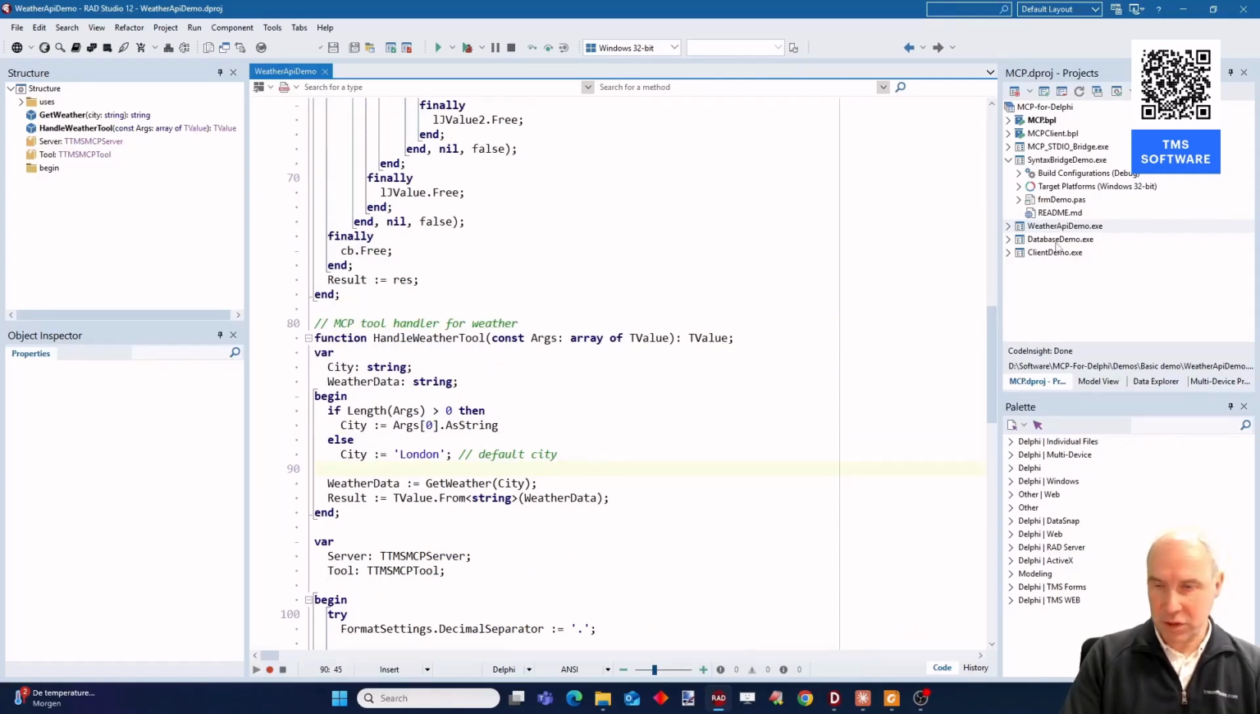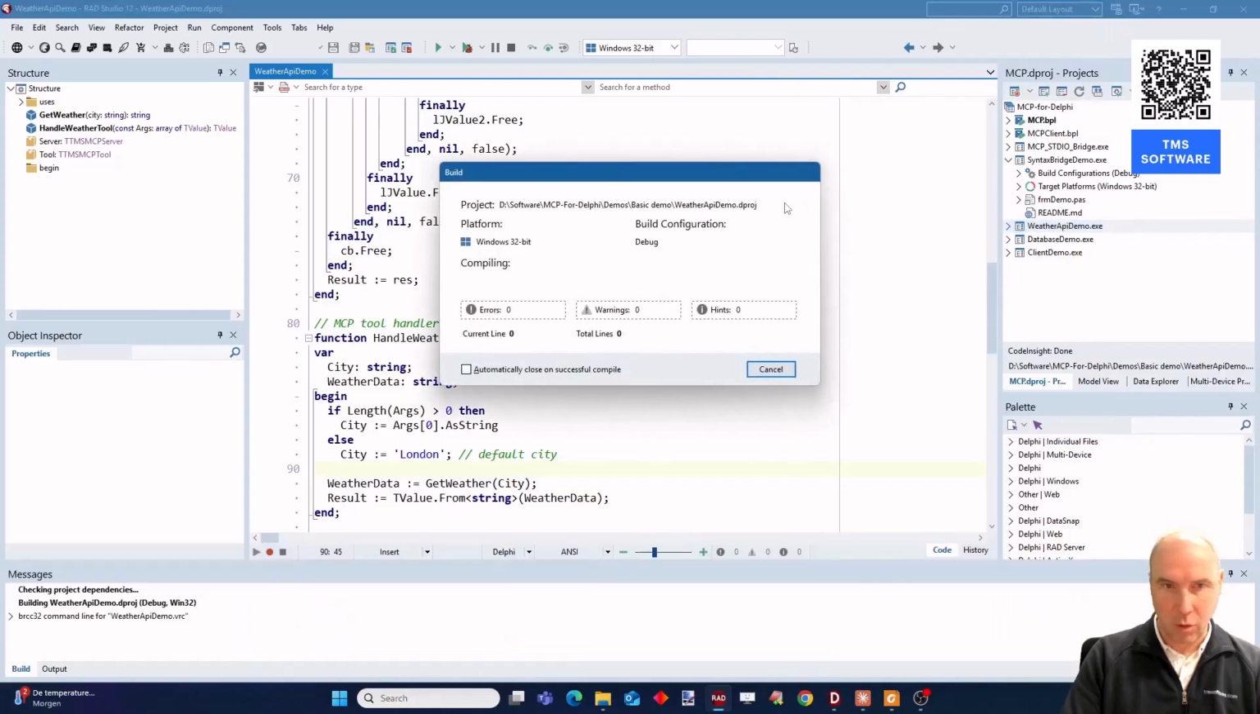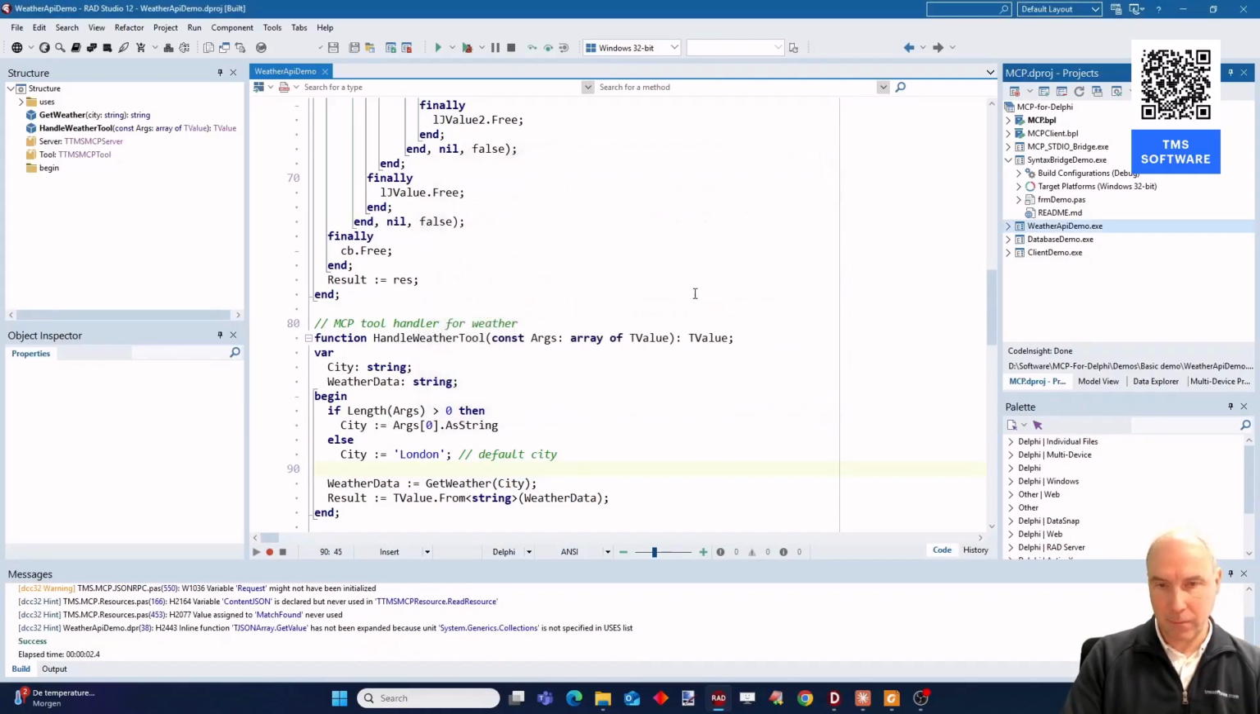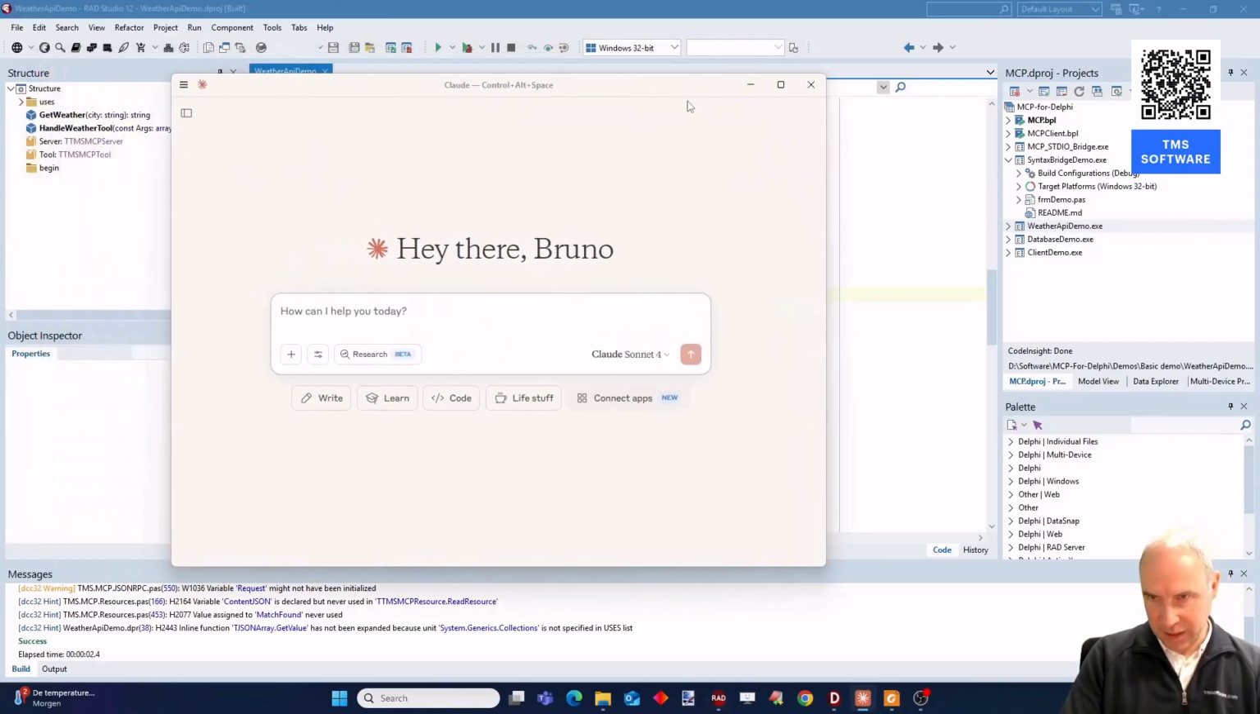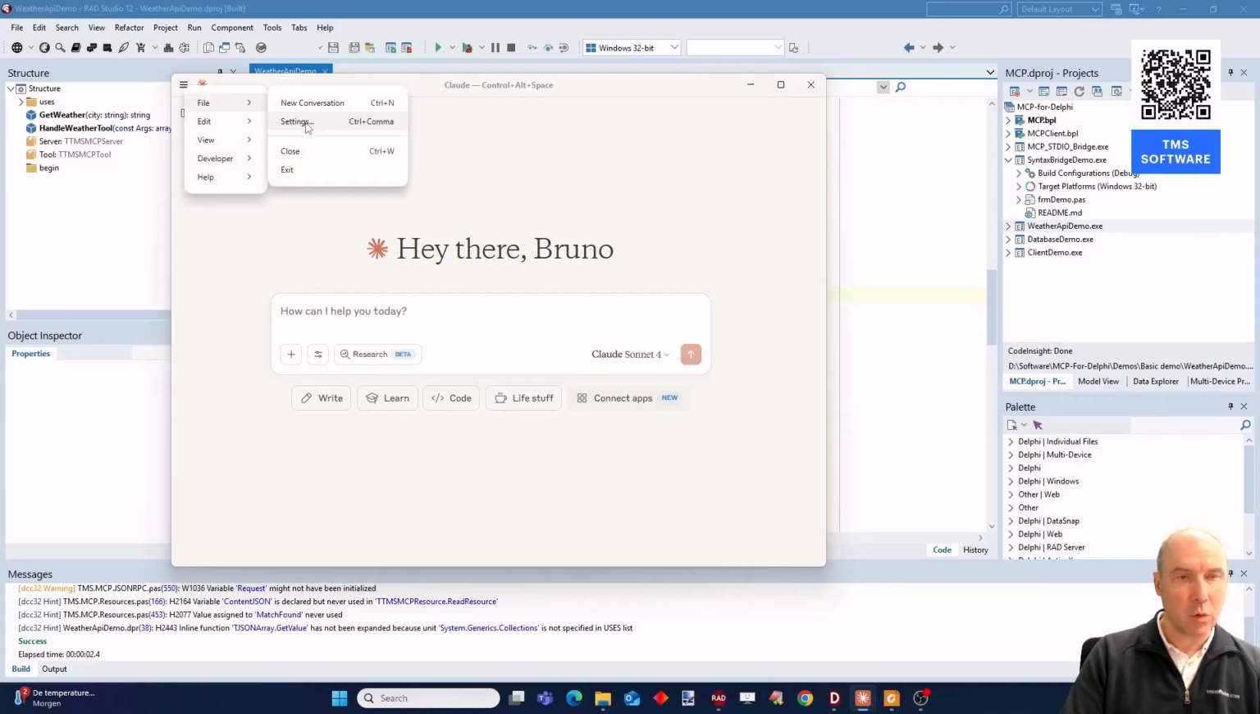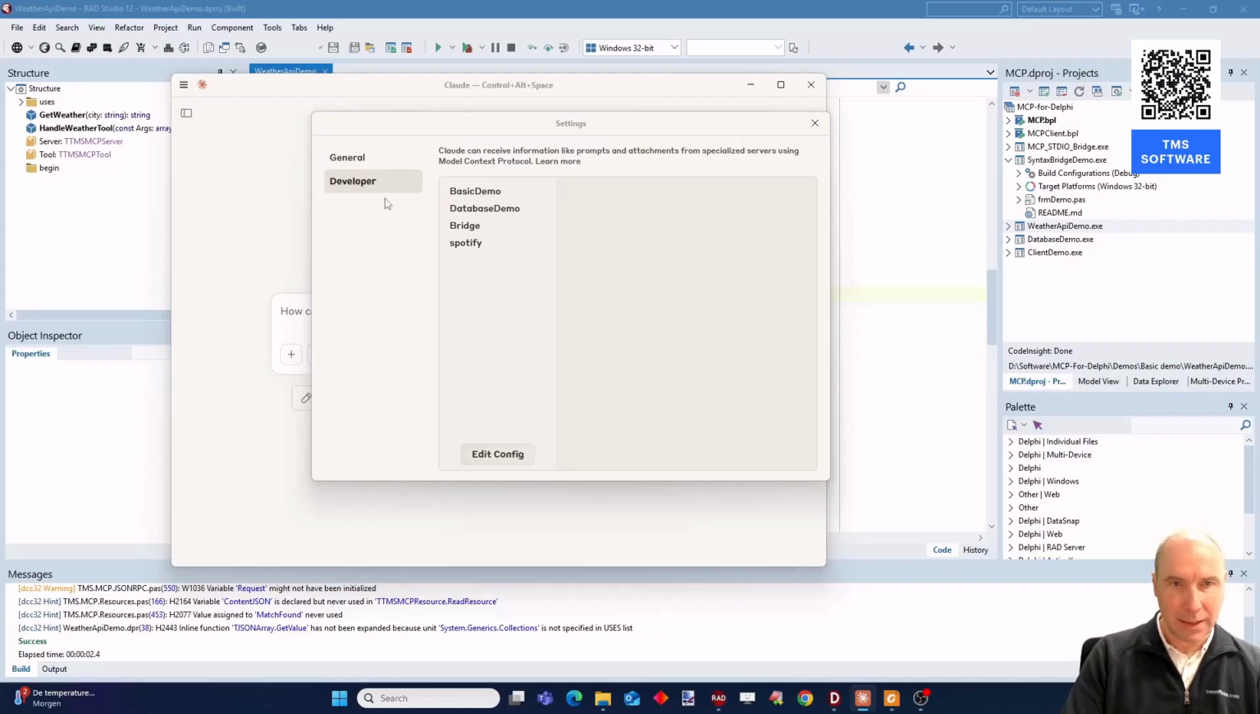Now, how do we use that MCP server? Well, we simply compile it, and it creates a Windows command line application. Here I will do this demonstration with Claude Desktop. In Claude Desktop, when we go to settings in the developer tab, you can see that I already added 4 different MCP servers. So this is the basic one, a database demo, the MCP bridge, and also an external one, not written by us, an MCP server for accessing Spotify.